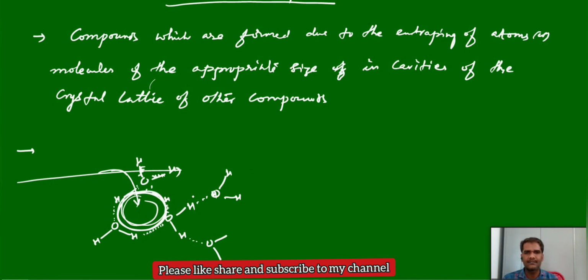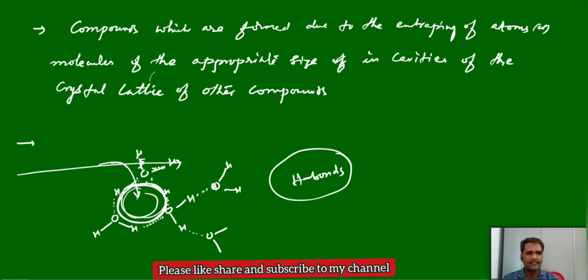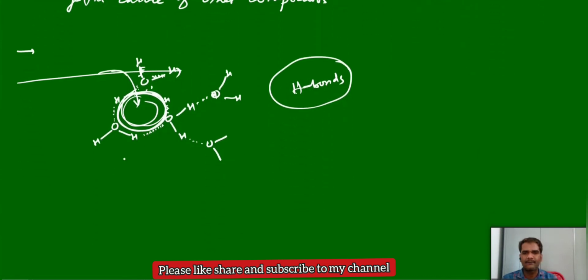Mainly, you can observe these clathrate compounds where a hydrogen bond is there. Compounds having hydrogen bonds can form this type of cavities in the crystal structure, and the cavities can entrap molecules. Hence this type of compounds are called host guest compounds. So this molecule can act as a host, and some gas molecules, some foreign molecules can be entrapped there as a guest. So they are called host guest compounds.